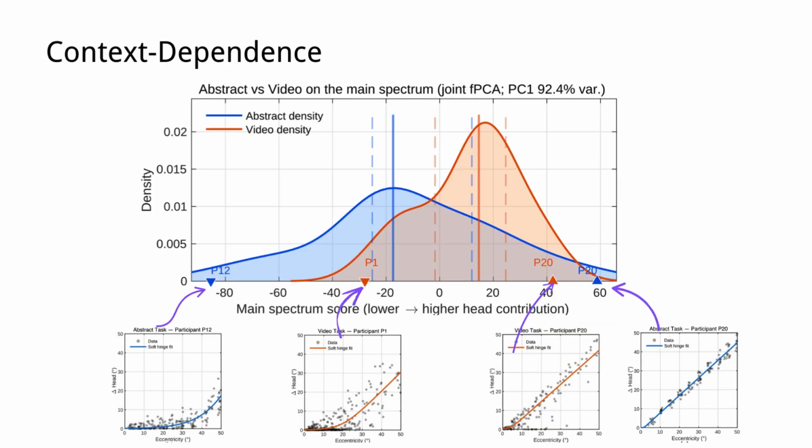While tendencies were stable, their expression was modulated by the task context. The abstract task elicited a wide range of strategies, from extreme eye movers to extreme head movers, showing a polarizing effect. The video task compressed behaviors toward the head mover side, indicating that the naturalistic environment encouraged greater head involvement.